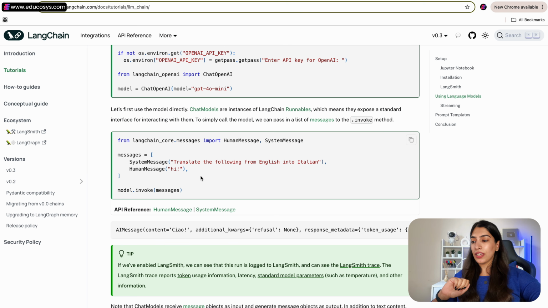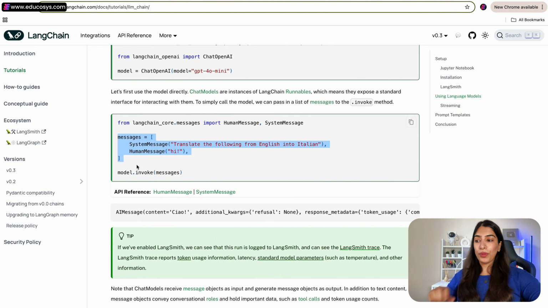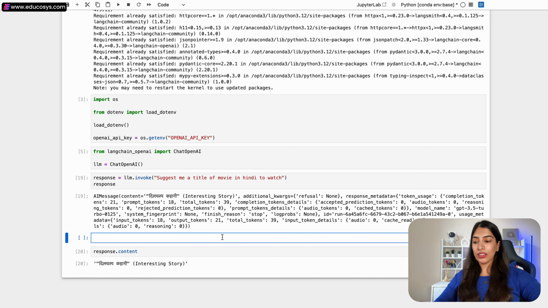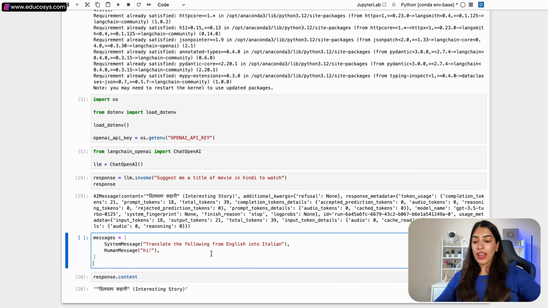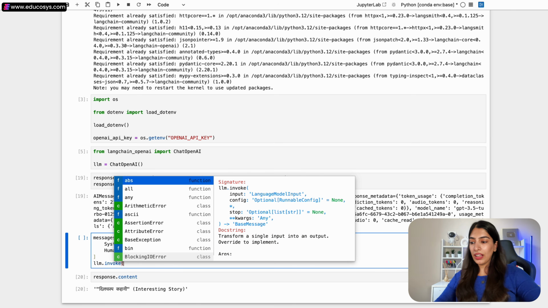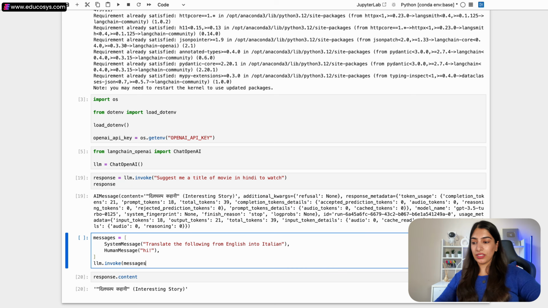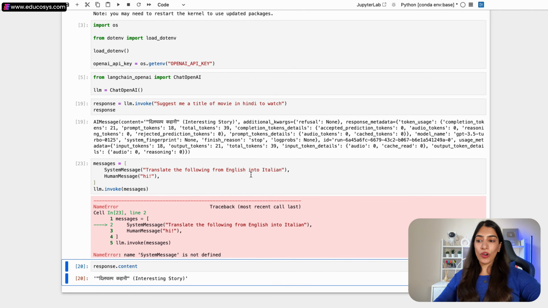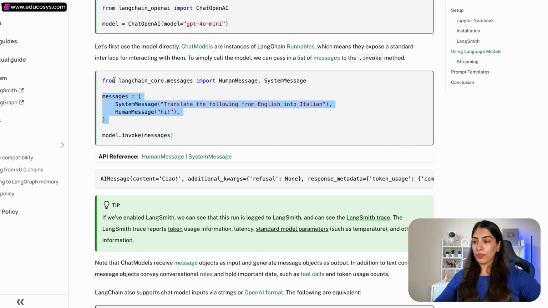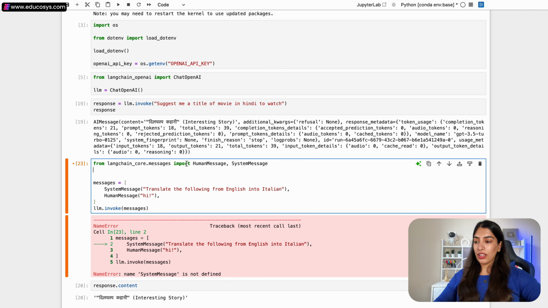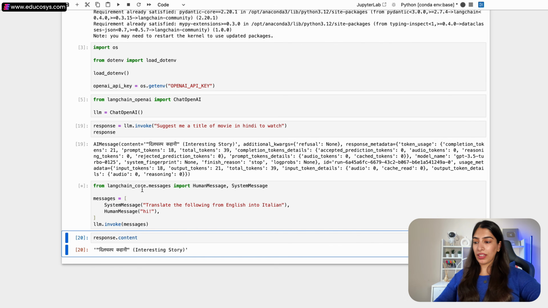So here, let me copy paste this entire thing, whatever is given in the documentation, and I'm invoking our LLM. So invoke, and I'm going to pass these messages. And if I run this, it said to translate the following from English to Italian. We have not imported it, so we also have to import from langchain.core messages. And let me run this again.